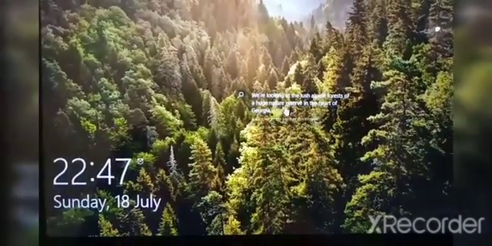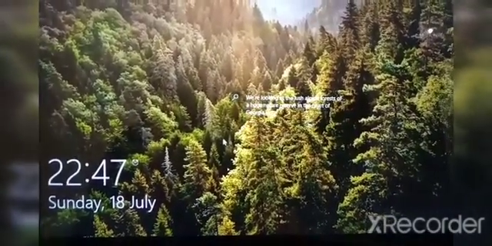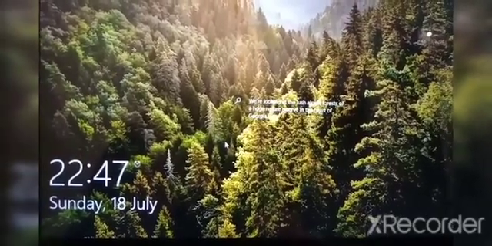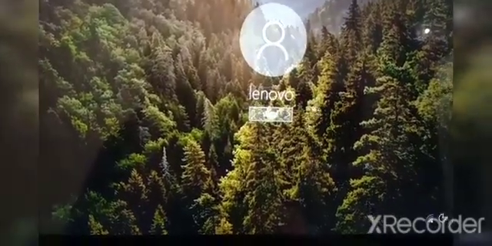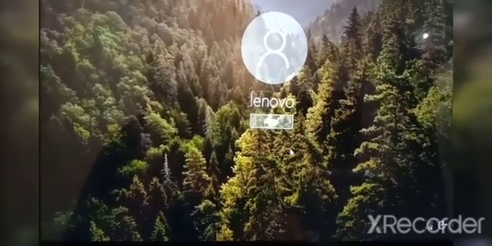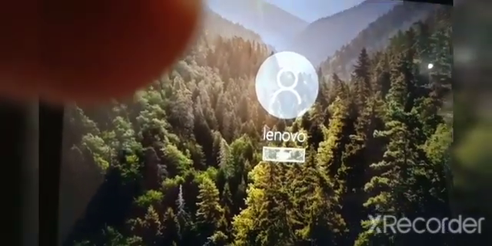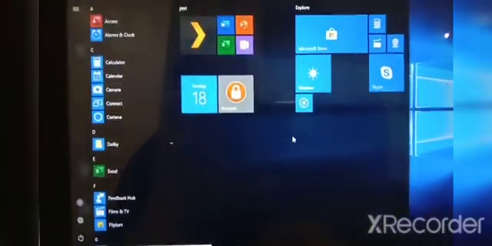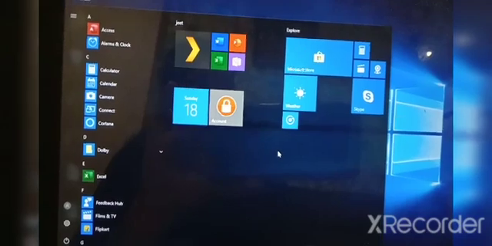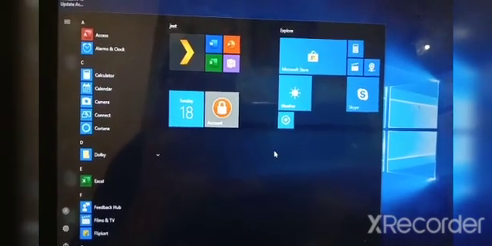Now your computer is locked. Fine, children, see. Now you need to enter the password here, and once you enter the password you can unlock it again. Fine, children, got it? See, you can unlock it again. This is called locking your computer. Okay, children?